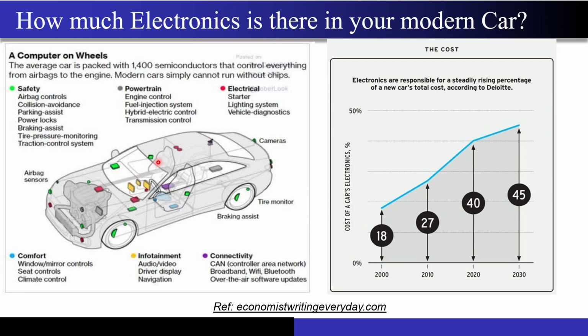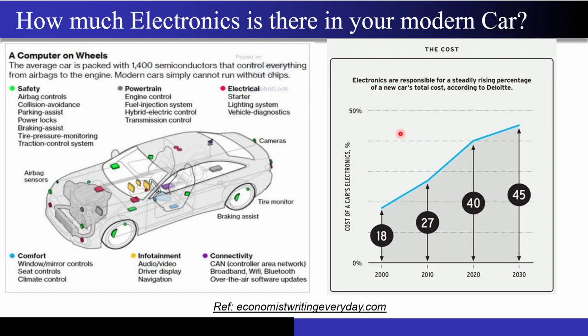The rest of the cars could not enter the market because of the shortage of the sensors. And now just to give you an idea of how much electronics we have actually embedded in a car: in year 2000, let's say the cost of the car is 10 lakh rupees, electronics almost accounted for 18% of that cost. That cost increased gradually. Around year 2020, the electronics in your car almost accounts for 40% of the total car's cost.